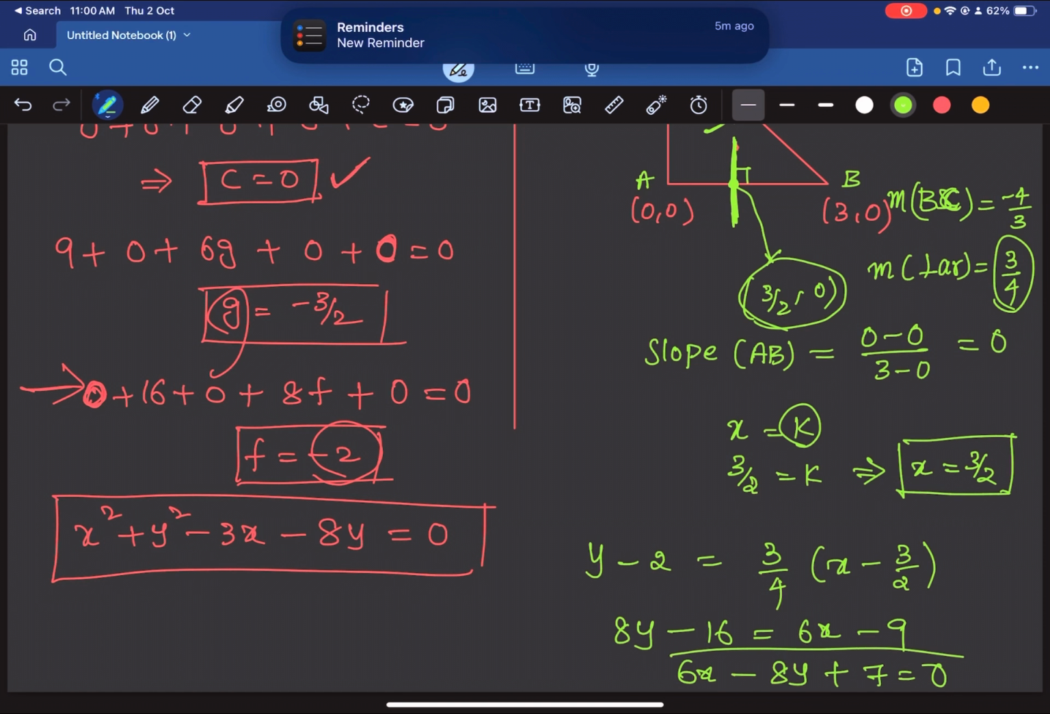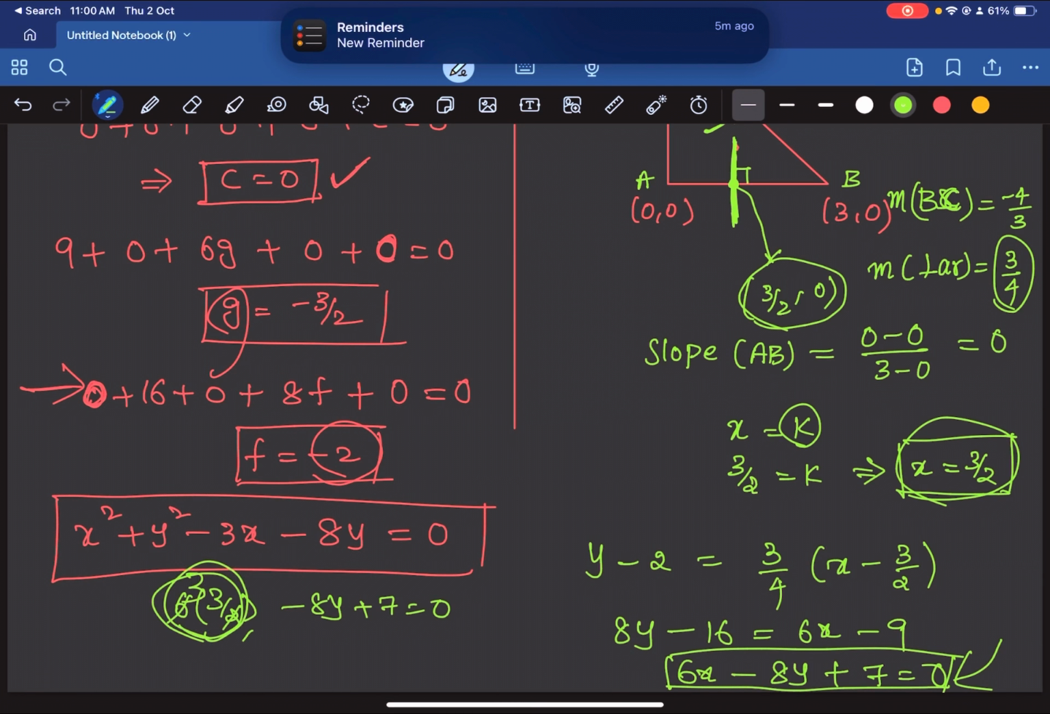So this is the equation of another perpendicular bisector. Now this is one perpendicular bisector, and this is one perpendicular bisector. So solve both of them. Put x is equal to 3 by 2 in the second equation. So you'll get 6 into 3 by 2 minus 8y plus 7 is equal to 0. So this will be 9, 9 plus 7 is 16, 16 is equal to 8y. This implies y is equal to 2. Alright. So x is 3 by 2 and y is 2. So this is the circumcenter.